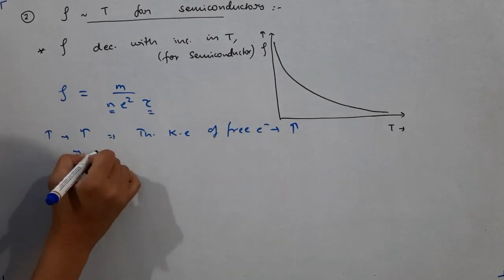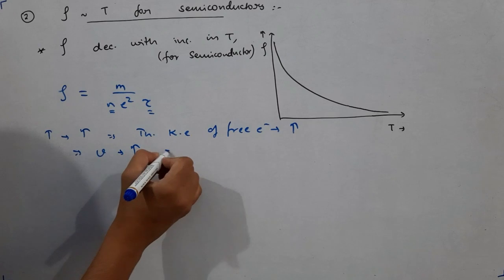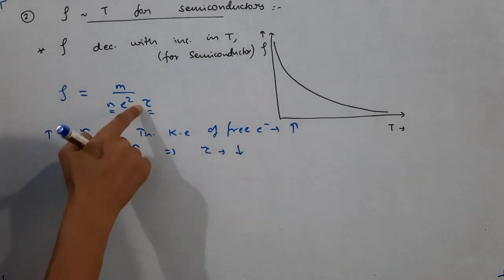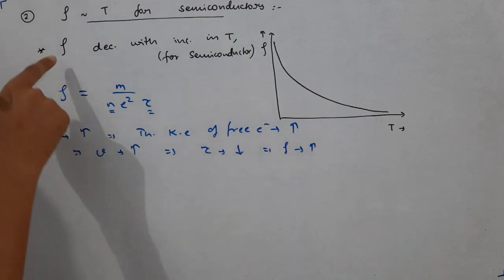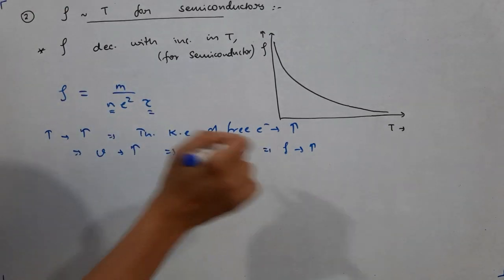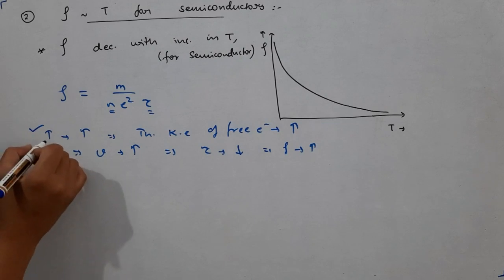That implies the thermal speed of the electrons will increase, and if thermal speed increases, tau should decrease, and if tau decreases, rho should increase. But hold on, we are saying that rho decreases and we have got rho increases. This is true. There is another factor, n.